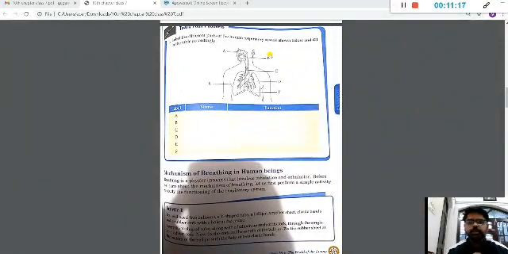Okay, now moving on to the next topic, the mechanism of breathing in human beings. Basically when we are inhaling or exhaling, when we are taking in air which is rich in oxygen, that is called inhalation.